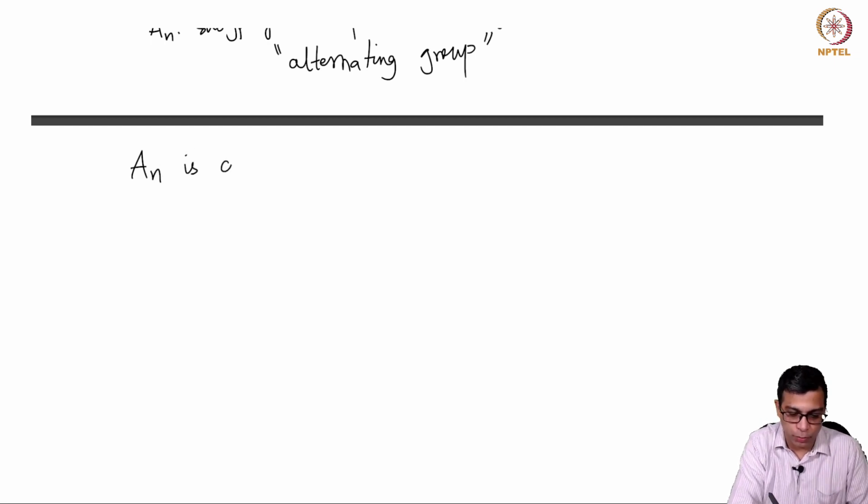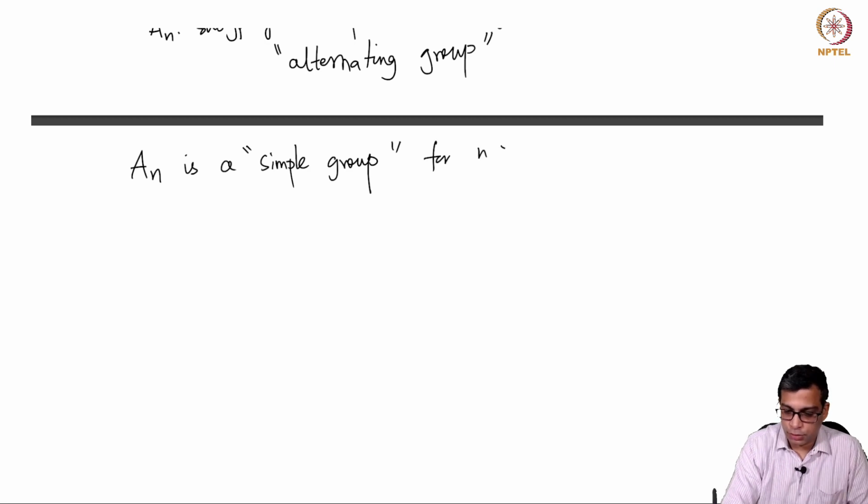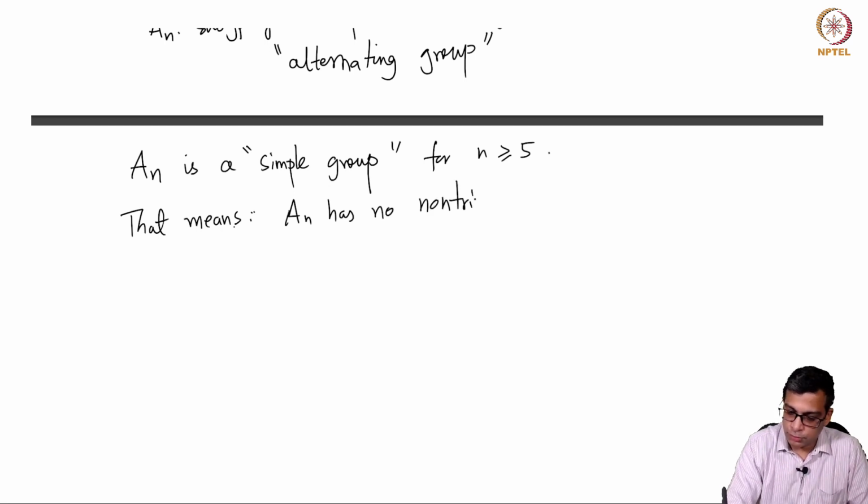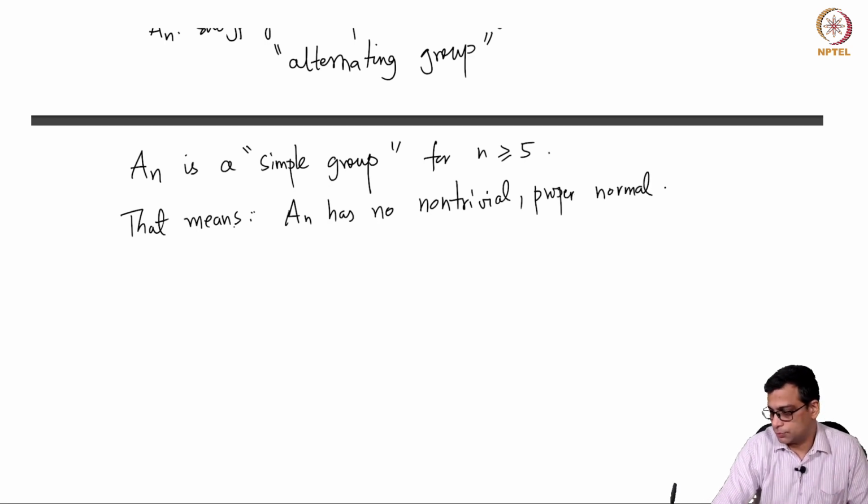And, this we will use later, An is a simple group for n greater than or equal to 5. That means An has no non-trivial proper normal subgroups.